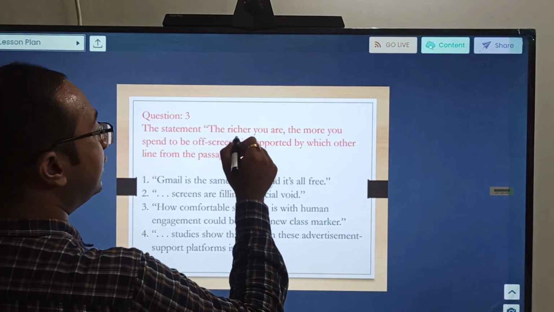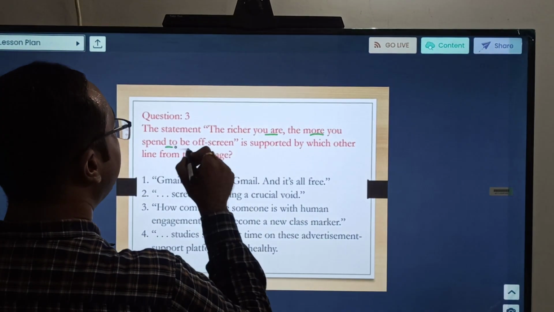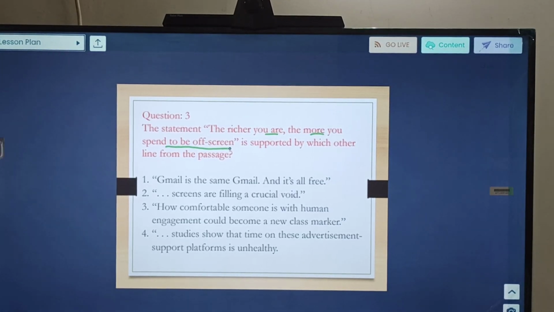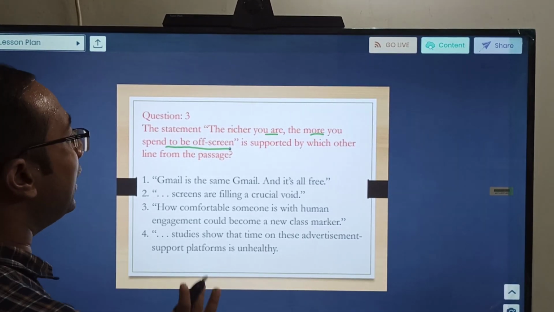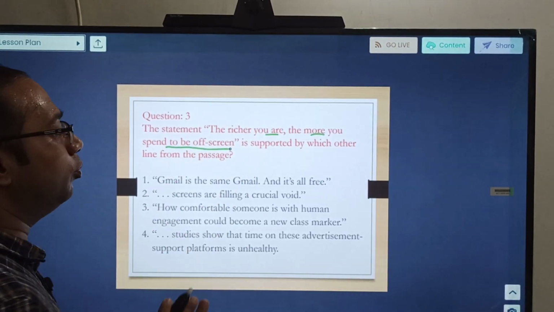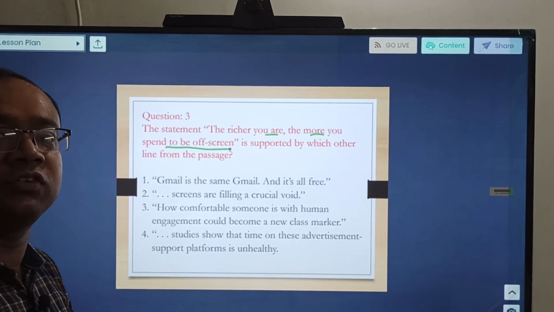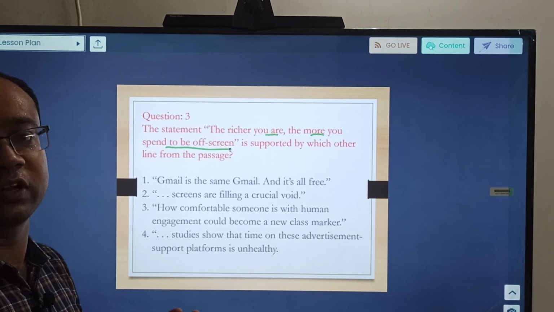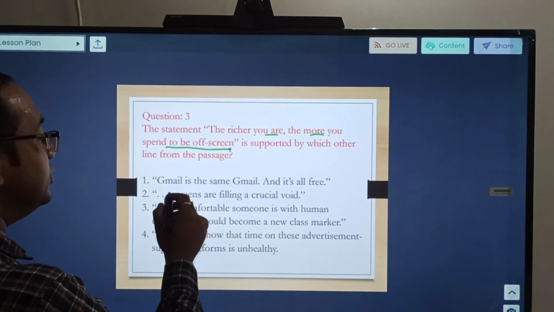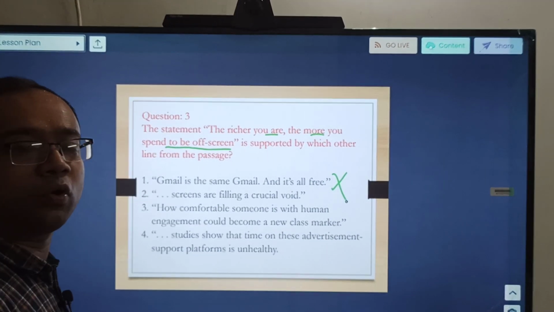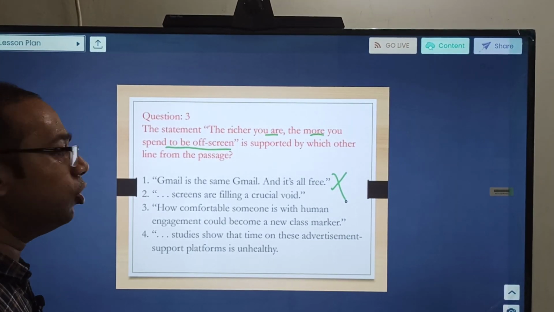The statement, the richer you are, the more you spend to be off screen, is supported by which other line from the passage? Okay, so some similar line which is saying the richer you are, the more you spend to be off screen. So your richness is giving you the option to spend time off screen. We need to find a similar line. Gmail is the same Gmail and it's all free. Clearly no. Same for both rich and poor. So how can this be the option?